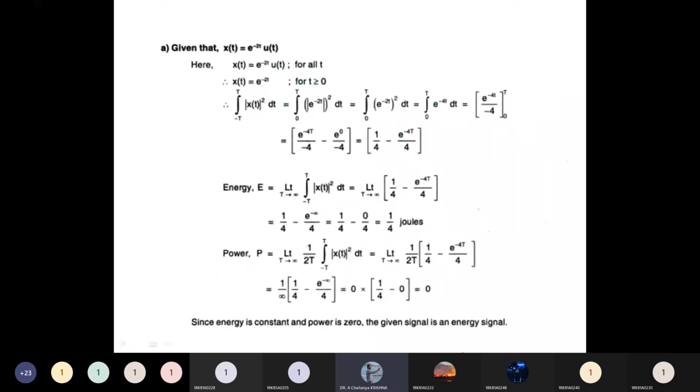For example, here we should write e to the power of minus 2t. In this signal, there are no repetitions. Then the e power minus 2t signal is a non-periodic signal, and as the signal is mathematically represented, it is a deterministic signal as well as a non-periodic signal. And if you substitute minus t, we cannot get the same value. That's why this signal is an odd signal.